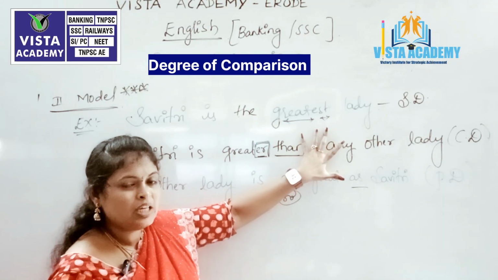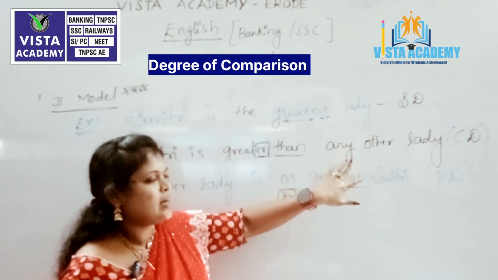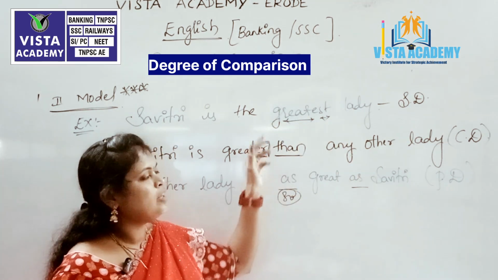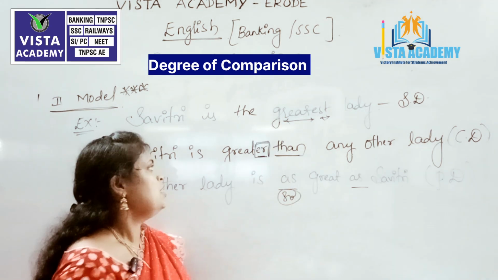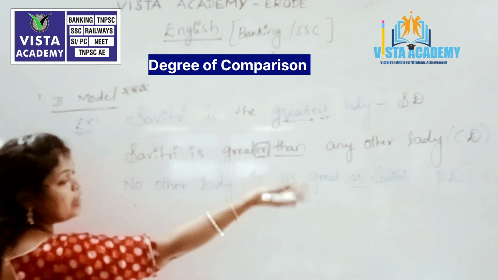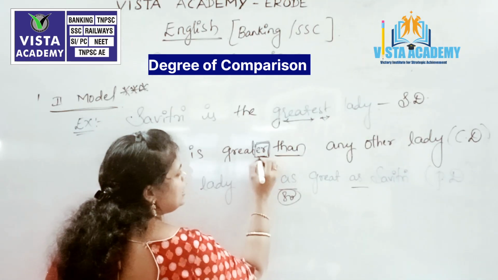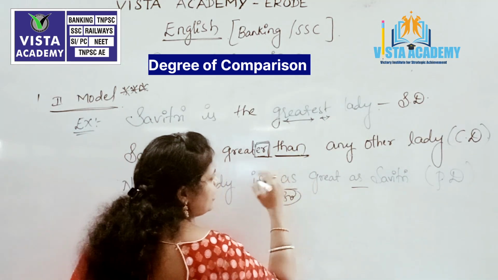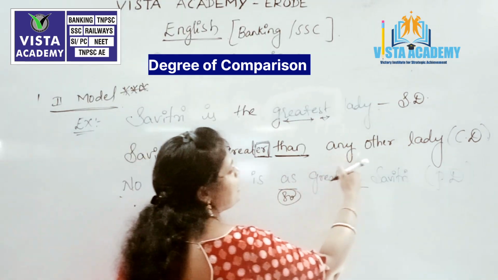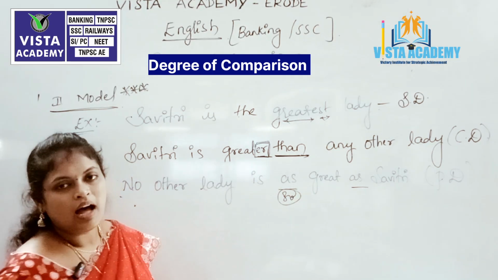Always remember they may give the sentence in the superlative degree or the comparative degree, then they will ask you to change it into the comparative degree or the superlative degree. Savitri is the greatest lady, okay, fine. So how are we going to change it into the comparative degree? We add the "er" form followed by "than", and make it: any other lady is not greater than our Savitri.